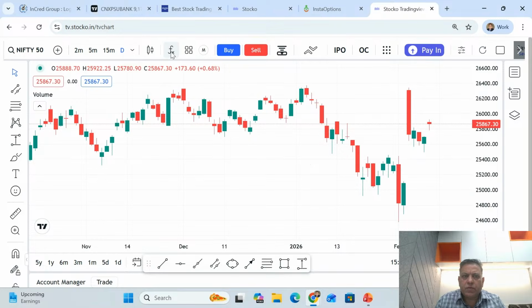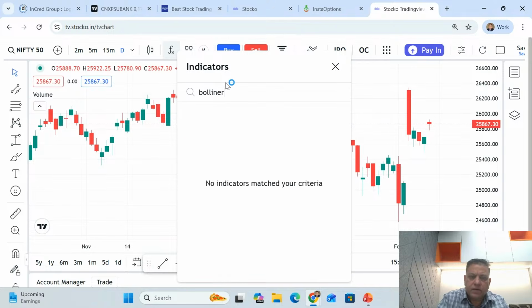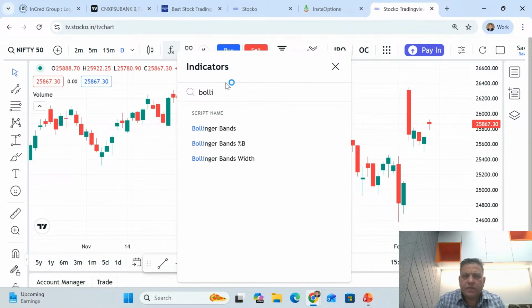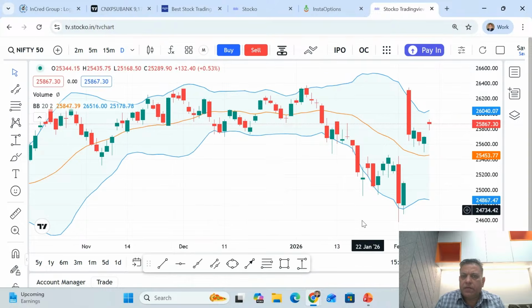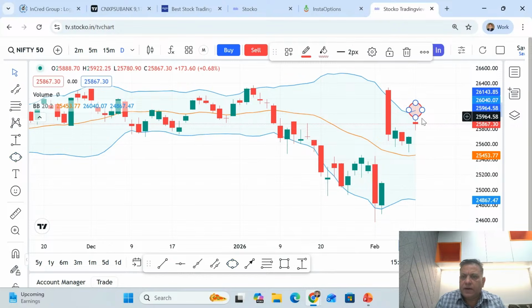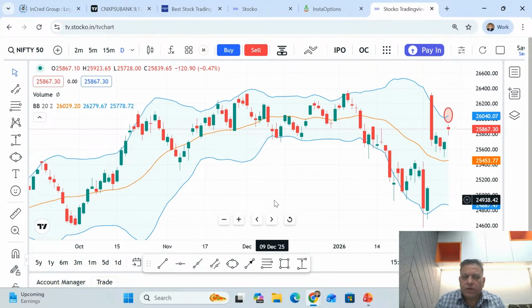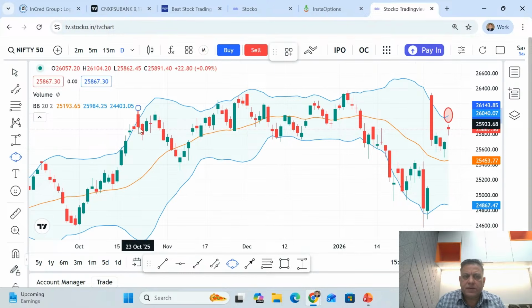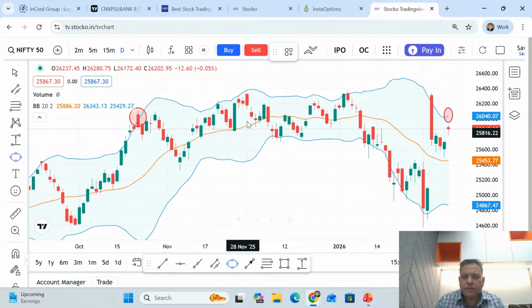The tool which we use on the technical side is Bollinger Bands. It's a measure of mean and standard deviation. On the Bollinger Band, if you see, this is the middle band. Once price reaches around the upper end of the band, it does get tired a bit. Let's check the previous few occasions: this is where prices hit the upper band and you had a bit of a cool off and a consolidation.